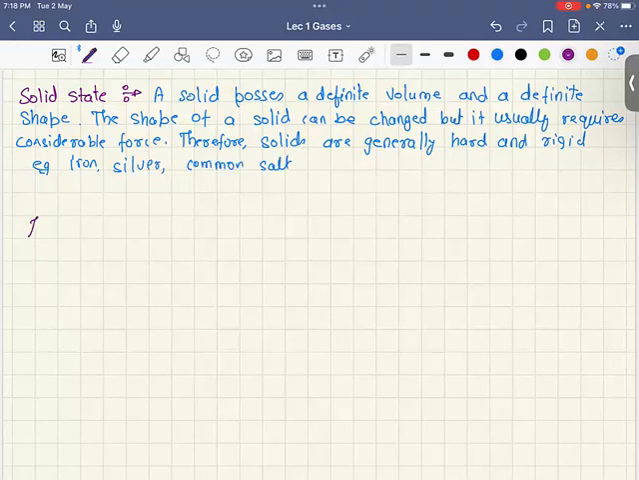Second is the liquid state. A liquid possesses a definite volume but not a definite shape. It takes up the shape of the container in which it is placed. A liquid also has a tendency to flow. For example, water, alcohol, milk.